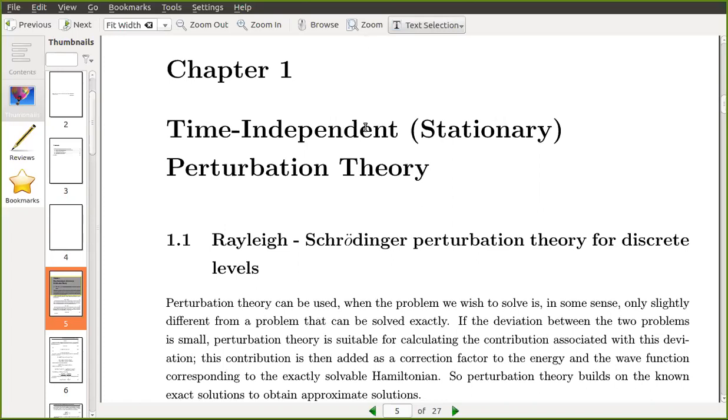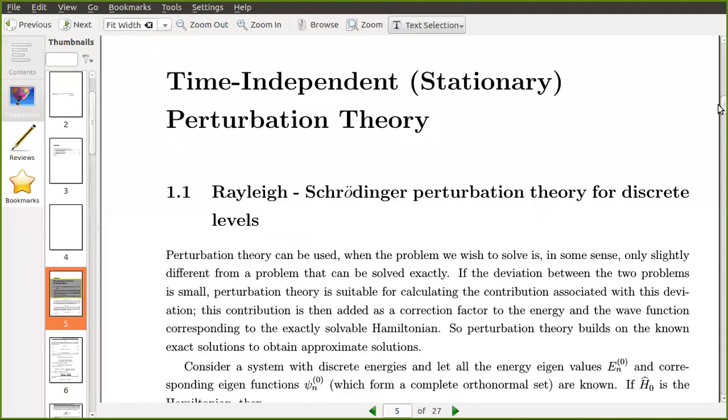So the first simplest method is time independent perturbation theory. Here you know what is meant by perturbation. Perturbation means a very small disturbance.